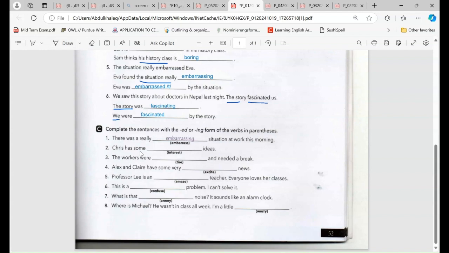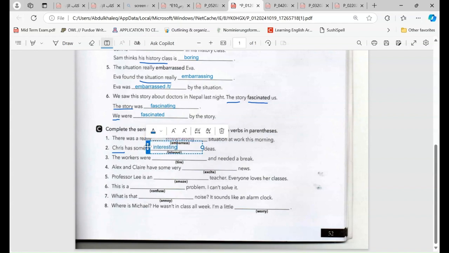Chris has some blah blah blah ideas. We have here interest. So we are talking about Chris. Chris is a person, right? And he has feeling. So we can say that Chris has some interesting ideas. Oh, sorry, I am mistaken here. We are talking about the ideas.